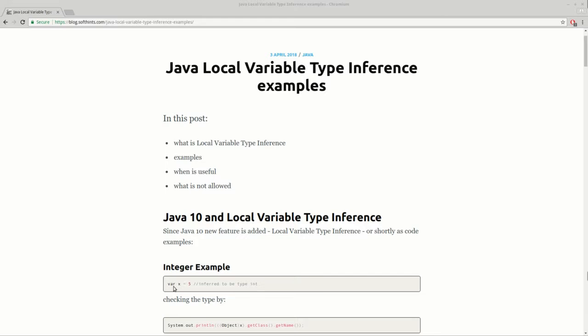This is a simple example. It's declaring and initializing a new value using a word var without giving a type. So you can think of this new feature as a special type which can be used for local variables.